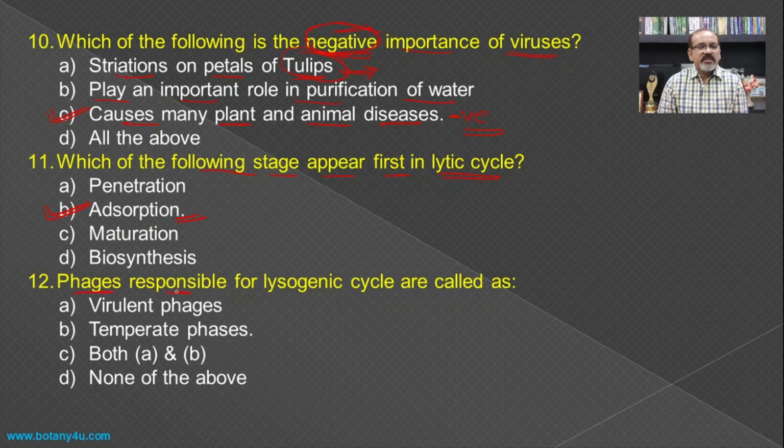Then phages responsible for the lysogenic cycle are called as? So you must know the answer of this one. They are known as the temperate phages, as they are unable to produce their progeny inside the bacterial cell. And the other type of phages which are responsible for producing their own progeny inside the bacterial cell are known as the virulent phages, which are responsible for the lytic cycle, and hence temperate phages is the answer.